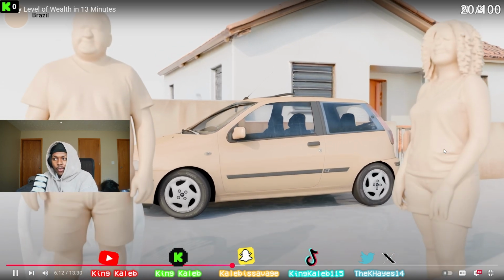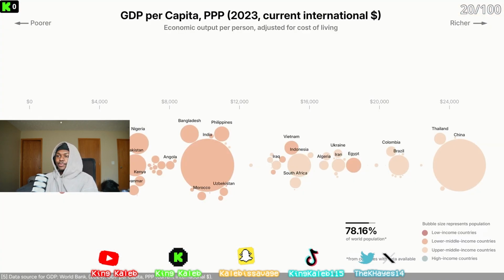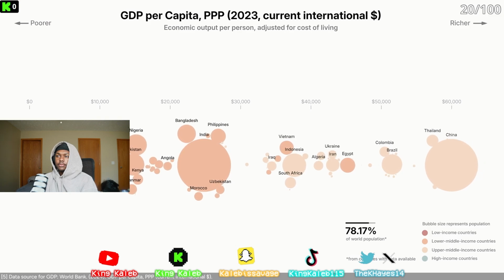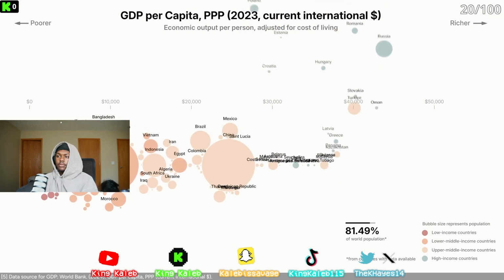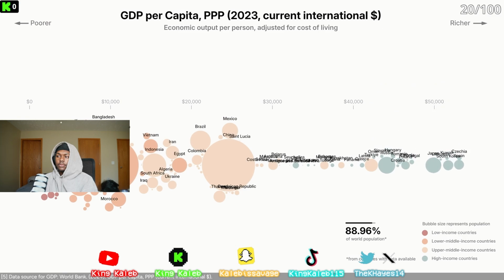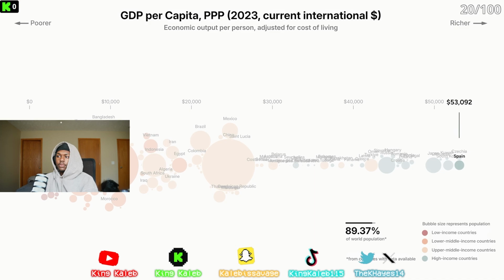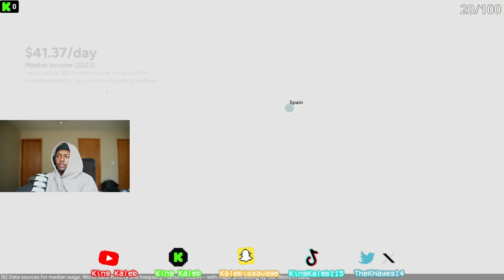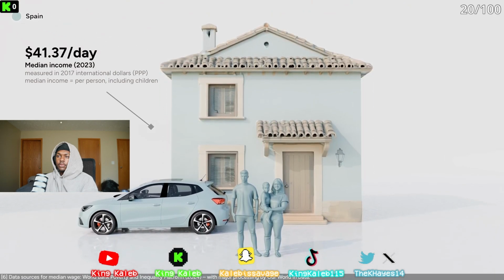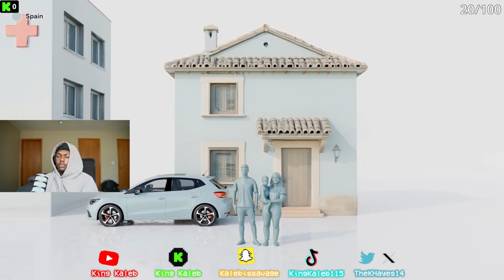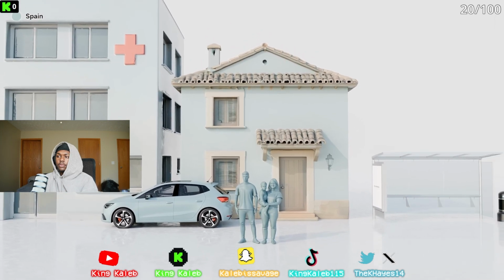At this level of income, it's now common for people to have a car and a computer. Brazil is above the global average, but still far from the world's richest. If we add more bubbles, we start getting high-income countries. We're now at 90% of the world's population, and I'm going to pick Spain. The median income is $41 per day. In countries like Spain, most people live in good quality housing. They have access to decent healthcare, social security, and public facilities.